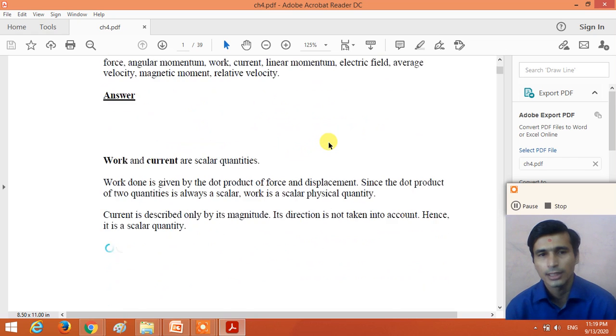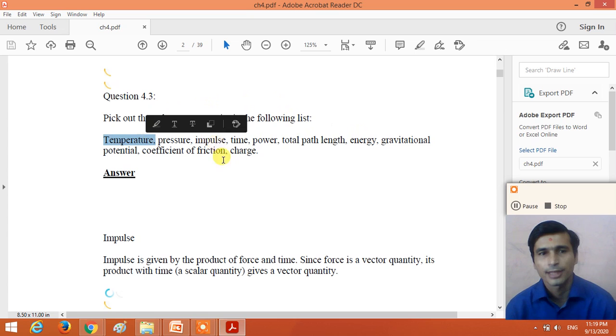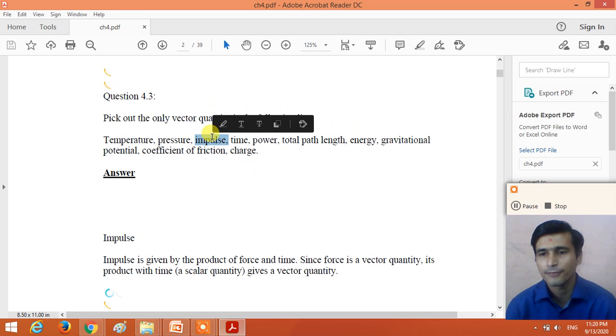Now, question number 4.3. Pick out only a vector quantity in the following list. Which one is the vector quantity from the following list, and all other are scalar quantities, right? So here the temperature is a scalar quantity. Pressure is also a scalar quantity. Impulse. Impulse of force is a vector quantity, and it is in the direction of the force, right?